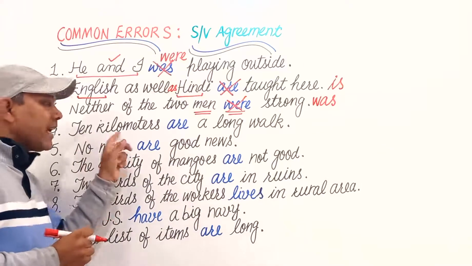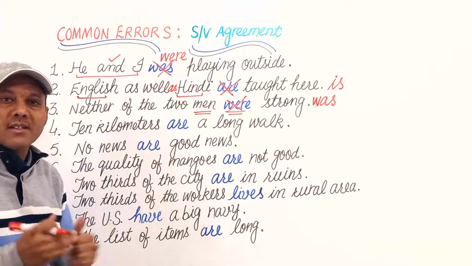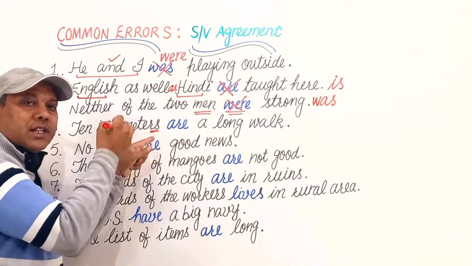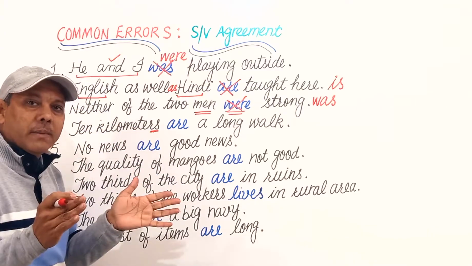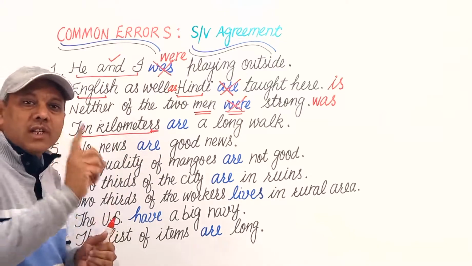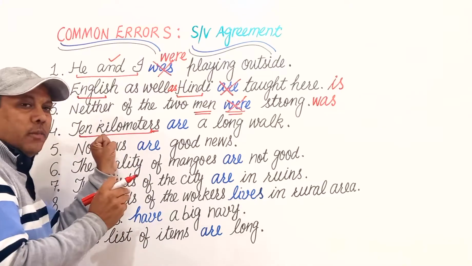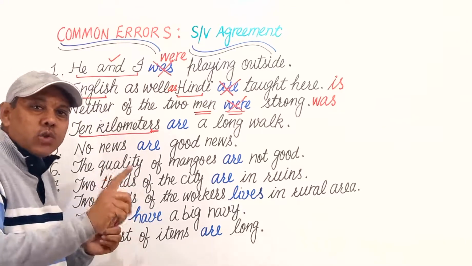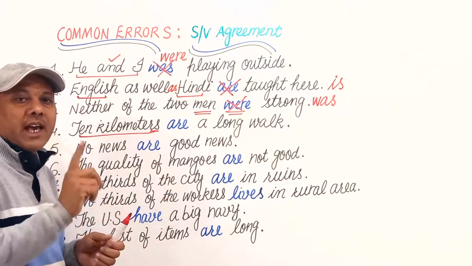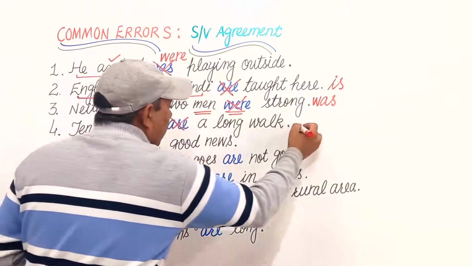Next is 10 kilometers are a long walk, are a long distance. यहां पर kilometers, this s makes this word kilometer plural, but here 10 kilometers is used as a single unit. This distance, this walk, 10 kilometers का जो distance है, used as a unit. And when this is used as a unit, we shall use a singular verb. 10 kilometers is a long walk.